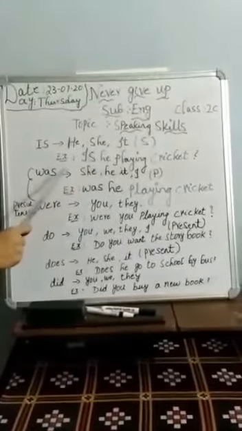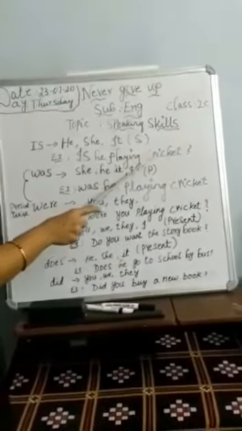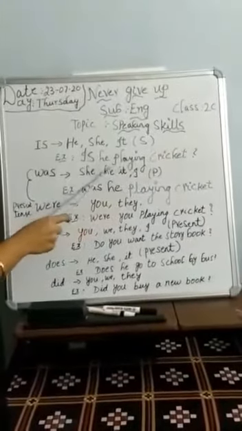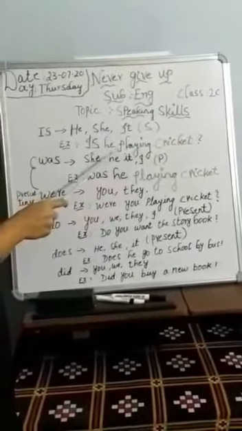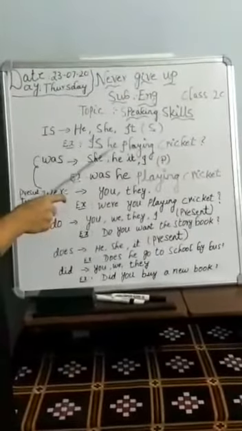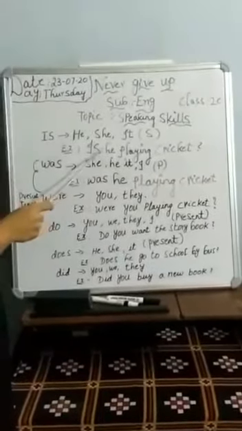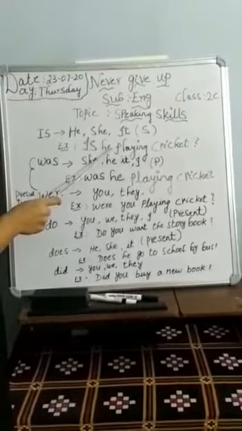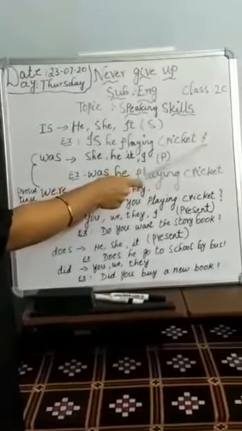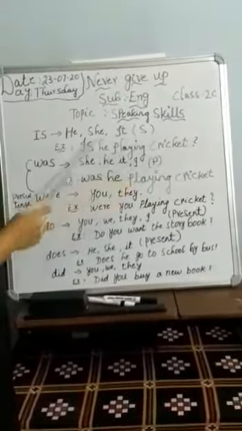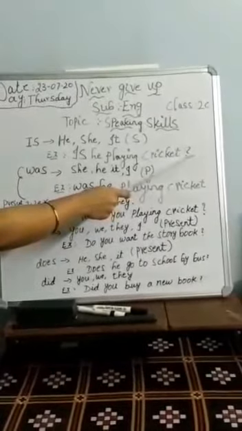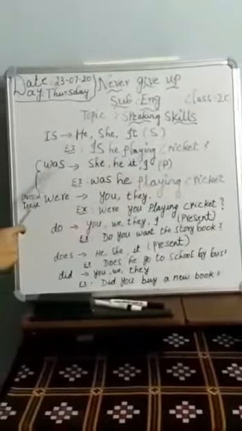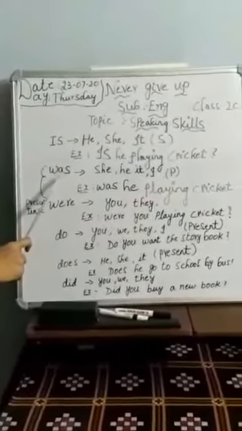For example, is he playing cricket? What is this he here? He is a subject. So we are using is with the subject. So there is one more thing. What is this? Question mark. So while writing these questions, question mark is mandatory. Okay, children? Yes.